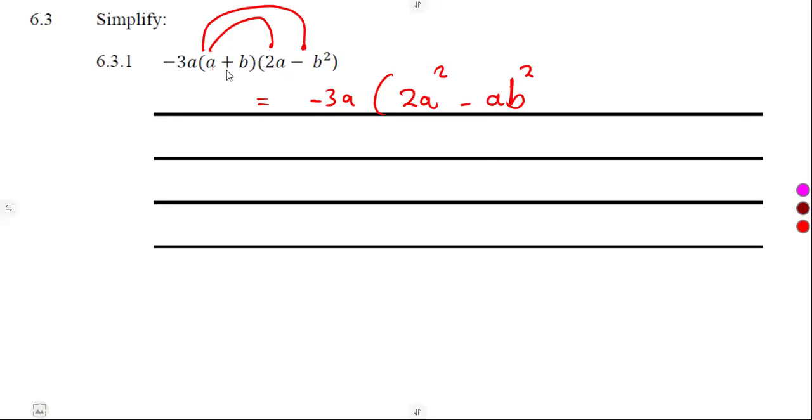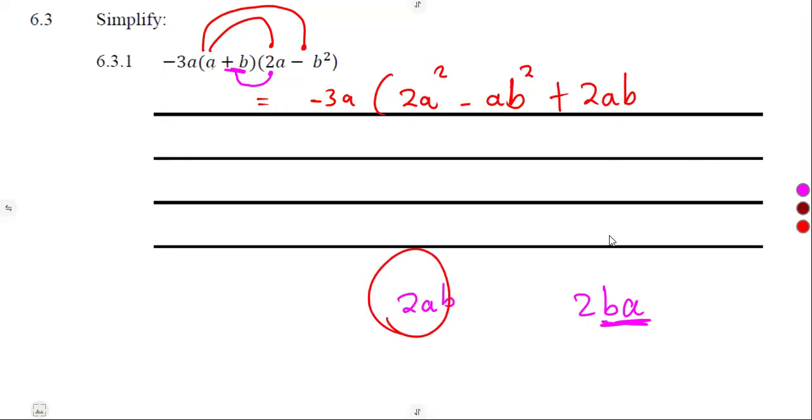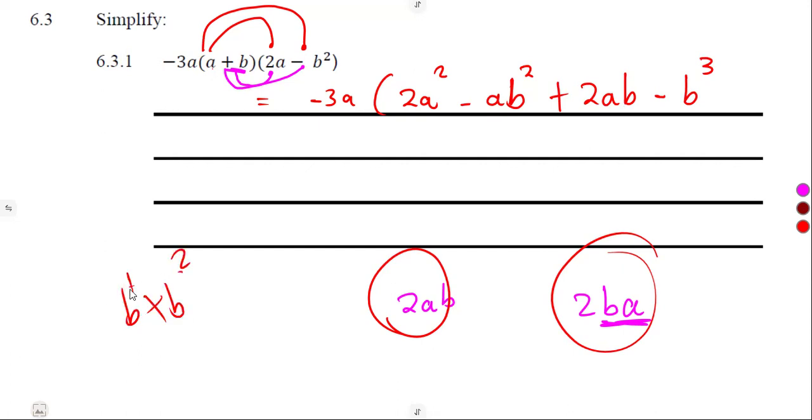Then we move on to plus b. We multiply by it, plus b multiplies a. So it was going to be 2ab or 2ba. 2ba, 2ab, one and the same thing. So do not panic again. So this was going to be plus 2ab. Since we started with a here and ended with b, let's do the same thing. So 2ab, 2ba, one and the same. Then we do the same, b times minus b squared. So that will be minus b to the exponent of 3. We add the exponents. We are multiplying. Same basis, so add the exponents. 1 plus 2, which was going to give us a 3.